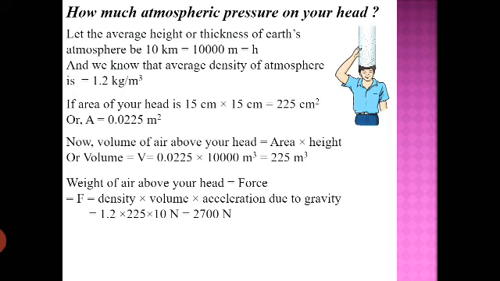So we have the density of the atmosphere, 1.2, the volume of the atmosphere above your head, 225 meter cube, and the acceleration due to gravity on the earth surface, approximately 10. If you multiply the three, we are getting 2700 Newton.